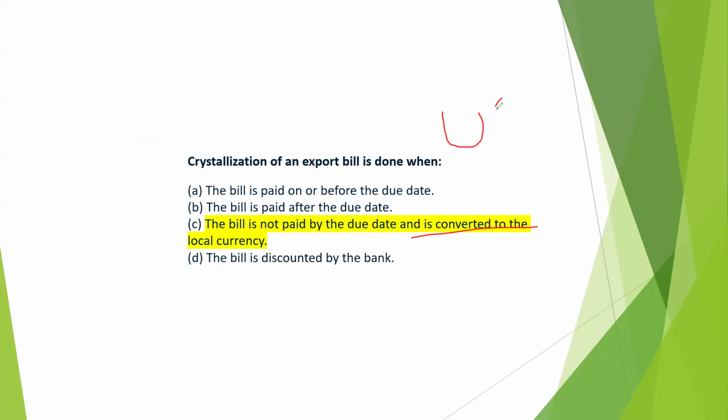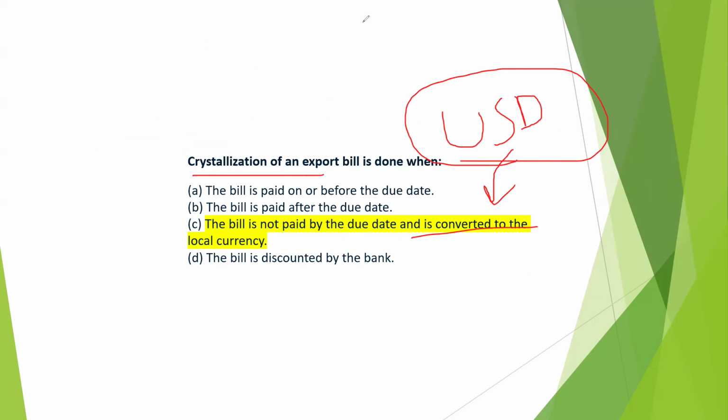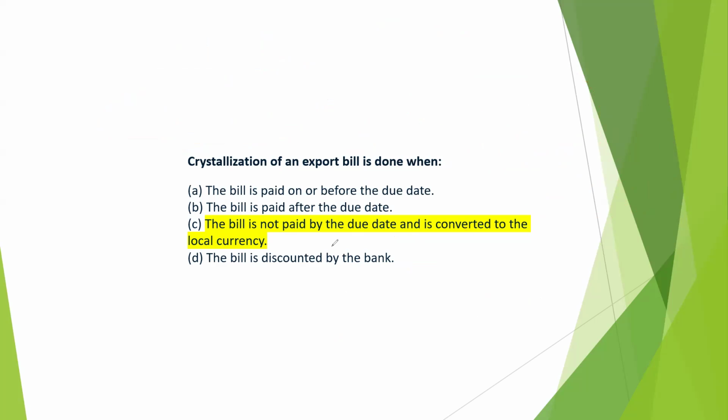Suppose they have given the advance on USD basis, they will convert it into INR. Why are we doing the crystallization? For reducing the risk. So C will be the correct answer: the bill is not paid by the due date and is converted to local currency.